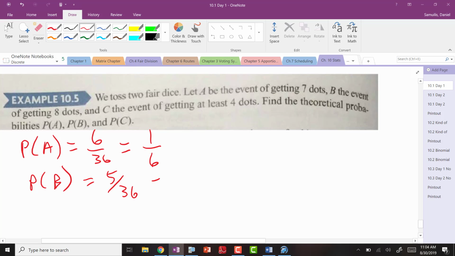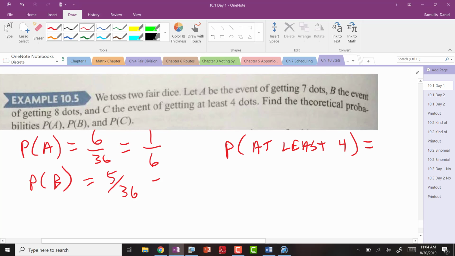What does at least 4 dots mean? At least 4. That means 4 or what? All right, now I wish I had the picture of my cards, but look as I motion up here. At least 4, that is this event right here. And then all the rest, right? Because at least 4 means 4 or more. What's the opposite of at least 4?